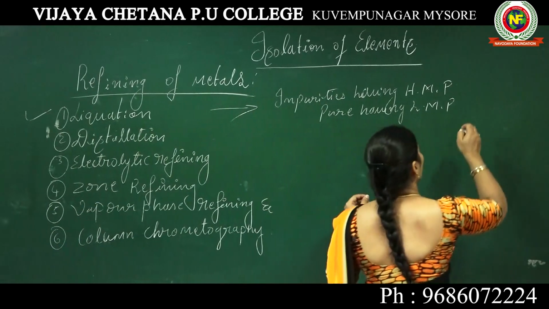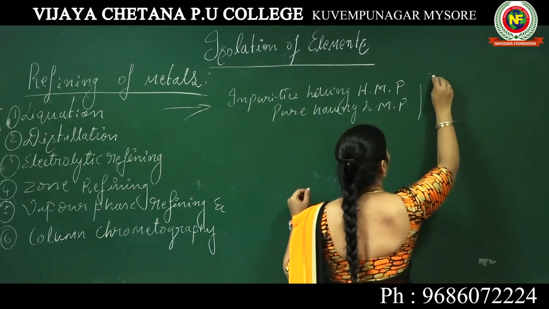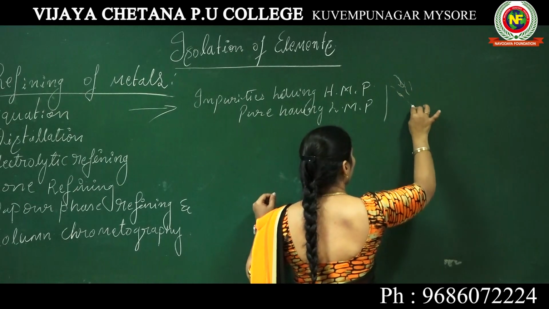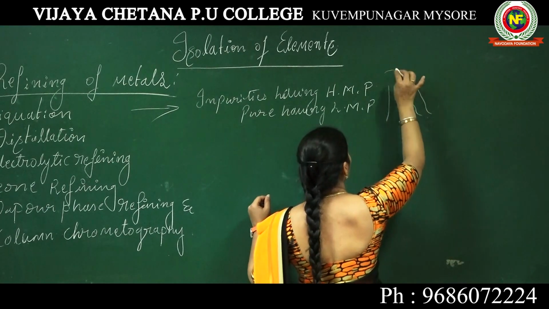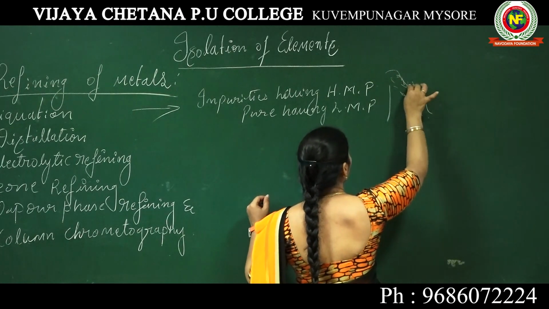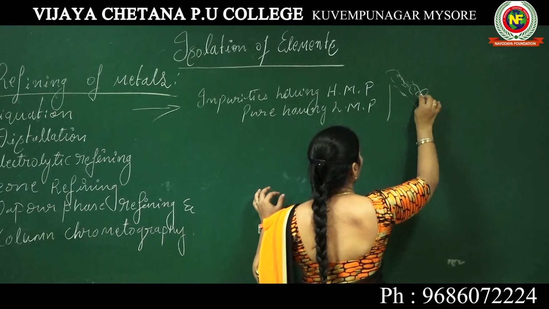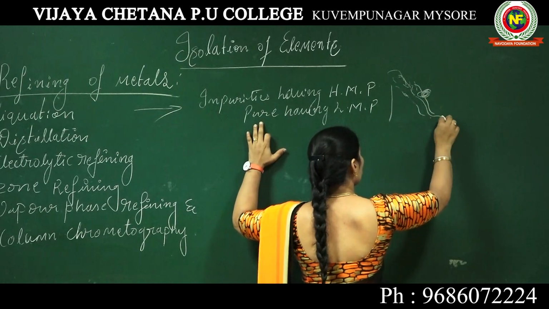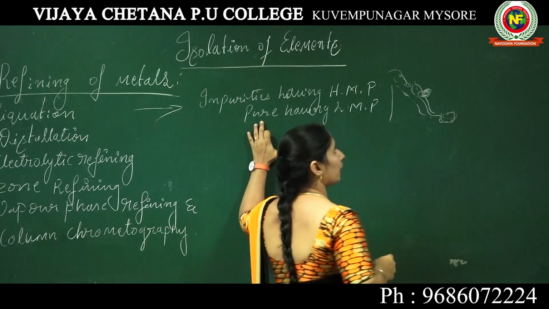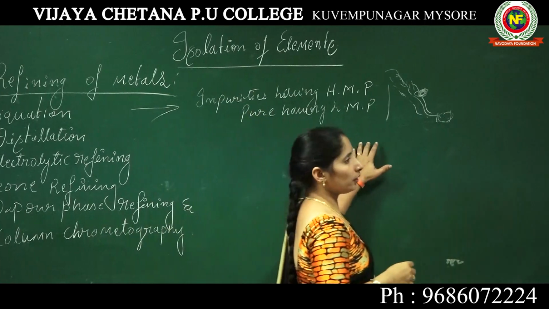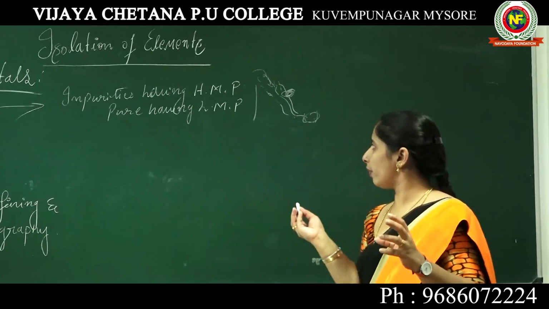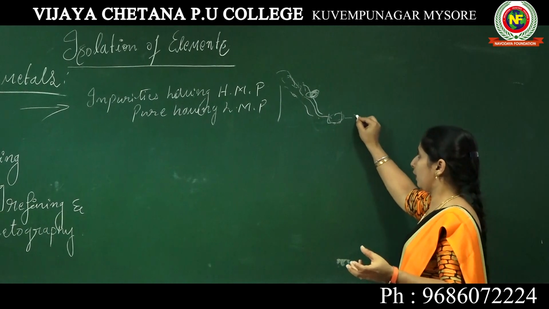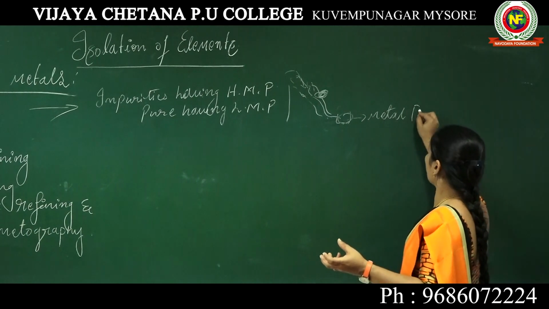So what happens? This crude metal is introduced onto the hearth of the reverberatory furnace. It should be like a slope. When you introduce this crude metal, the impurity having the higher melting point will settle here. The pure metal having the lower melting point will flow down and be collected separately. This is how we can easily remove the impurities having a higher melting point, then the metal will become pure.